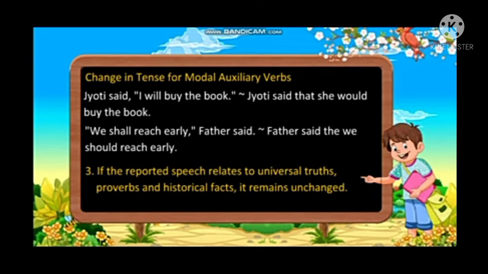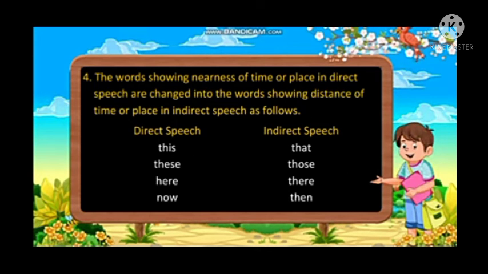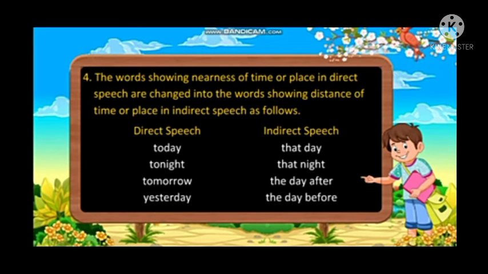If the reported speech refers to universal truths, proverbs and historical facts, it remains unchanged. We cannot change it. You can see examples, like "The earth rotates around the sun." It will be the same: the earth rotates around the sun. Now see: this changes into that, these into those, here into there, and now into then. Next: today into that day, tonight into that night, tomorrow into the day after, and yesterday into the day before.